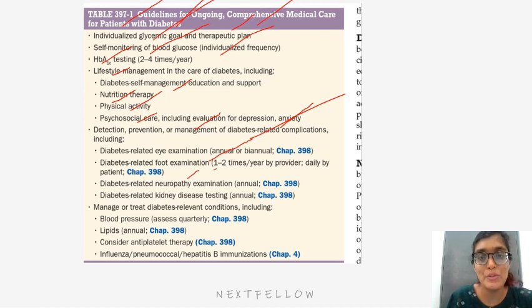Detection, prevention and management of diabetes-related complications, including diabetes-related eye examination, which can be considered annually or biannually, diabetes-related foot examination 1 to 2 times a year by the provider and daily by the patient, diabetes-related neuropathic examination annually, and diabetes-related kidney disease testing annually. Manage or treat diabetes-related conditions, including BP assessed quarterly, lipids, consider antiplatelet therapy, and influenza, pneumococcal and hepatitis B immunization.